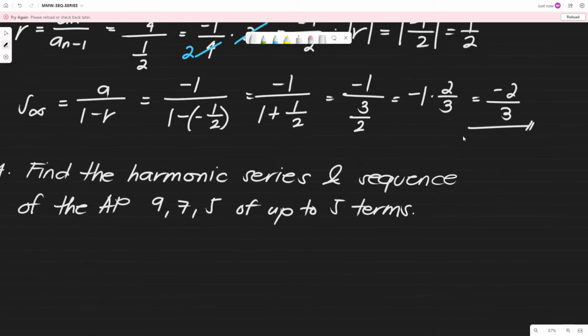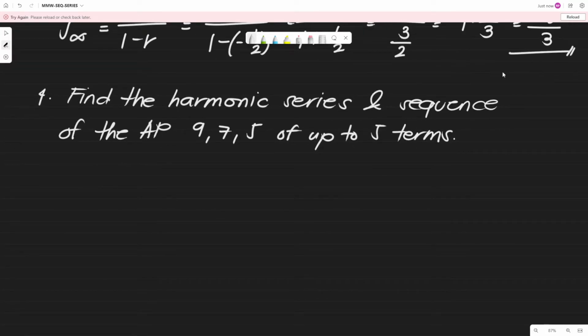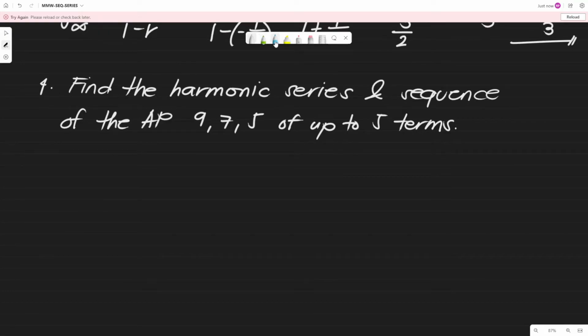Okay? Next. Find the harmonic series and the sequence of the arithmetic progression 9, 7, 5 up to 5 terms. So, we need to find what is the next term of this arithmetic progression, yung next two terms, then kukunin natin yung harmonic series and yung sequence. So, lagay muna natin yung AP natin. So, we have 9, 7, 5. Tapos hanapin natin yung susunod, yung next two. Ayan. So, paano natin nahanapin?